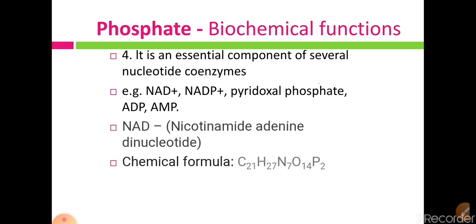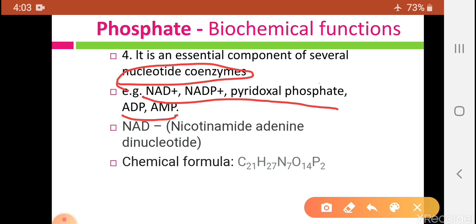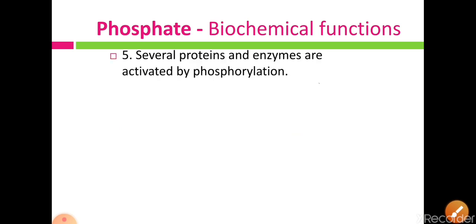Here one example is given, NAD, and the chemical formula of NAD is C21H27N7O14P2, and this P2 means two phosphorus atoms. So all these nucleotide coenzymes contain phosphate. The next biochemical function is that several proteins and enzymes are activated by phosphorylation. Phosphorylation is the process in which there is the addition of phosphorus molecules to organic compounds.